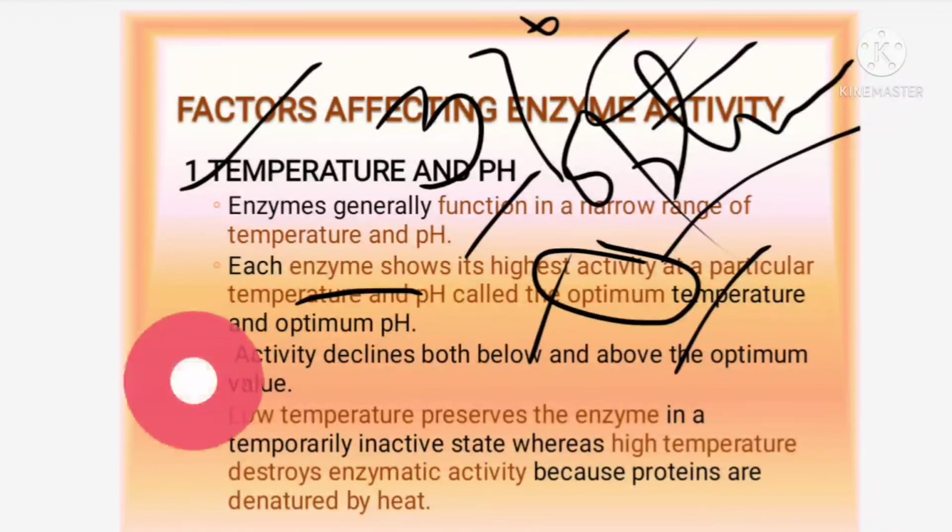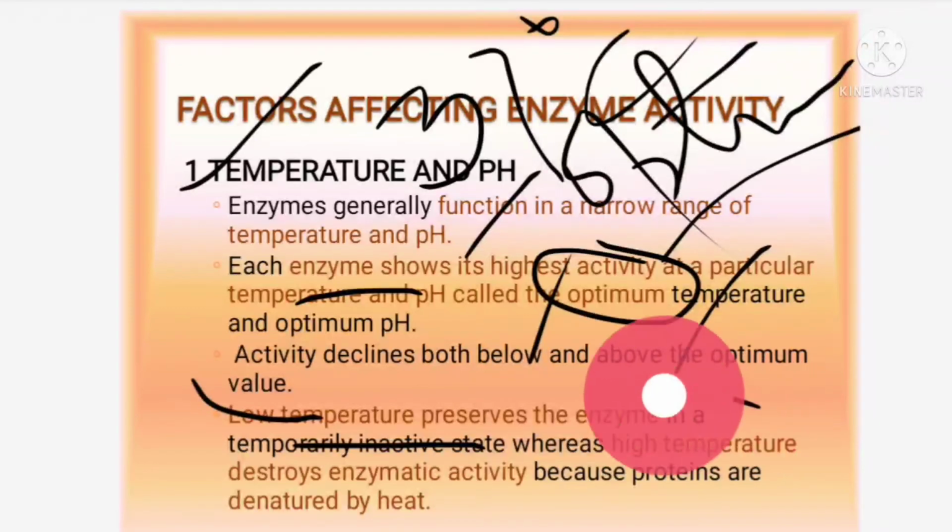Low temperature preserves the enzyme in the inactive form. When you are keeping any food materials in the fridge, why do you keep them there? So that the food does not get wasted. Actually under that low temperature, the enzymes present in the food materials are not reacting. Why are they not reacting? Because they are proteins, and they become inactive under low temperature.